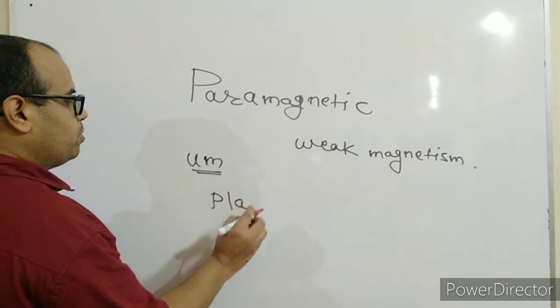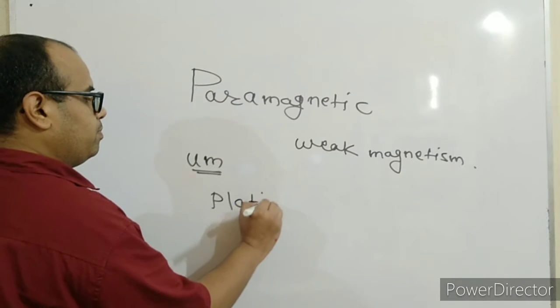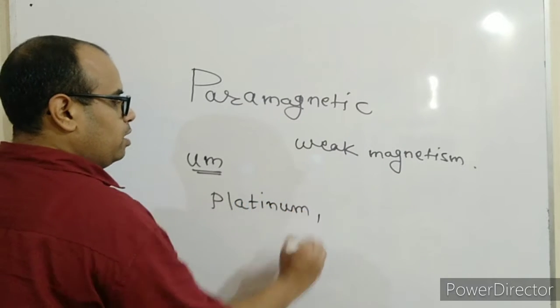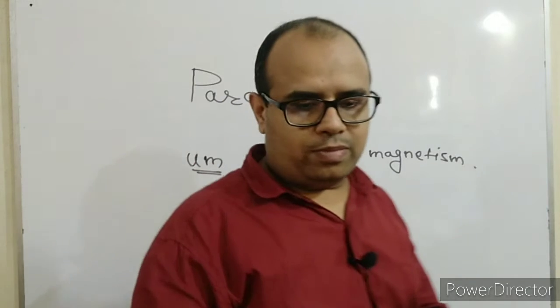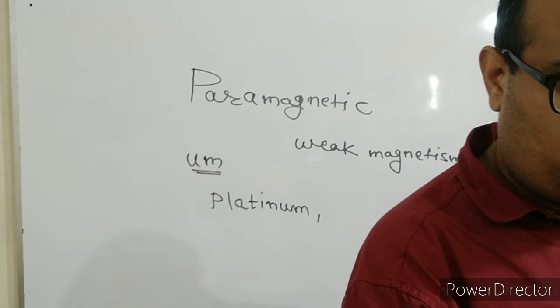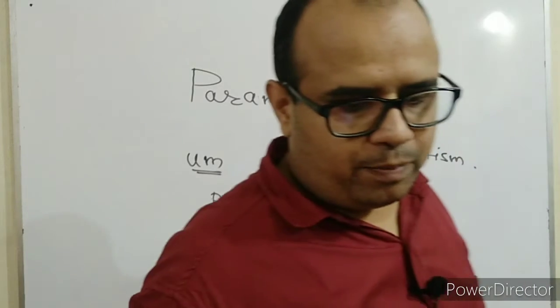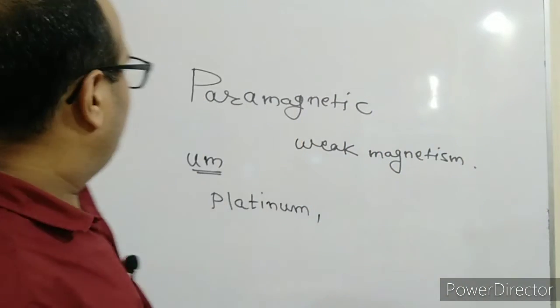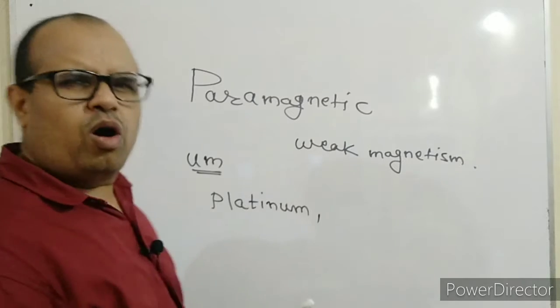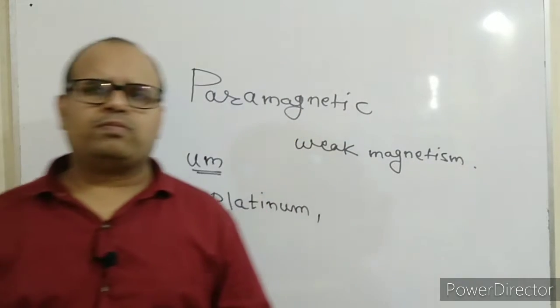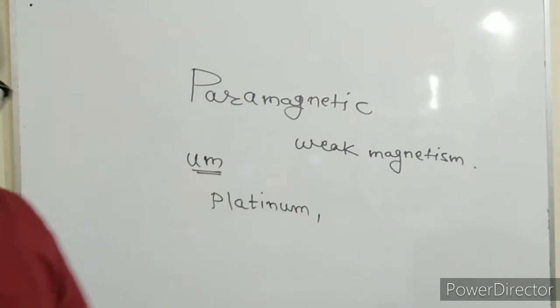This is how you can remember platinum. Magnesium, calcium, aluminium, chromium, lithium, potassium. All these which I named just now are paramagnetic in nature.